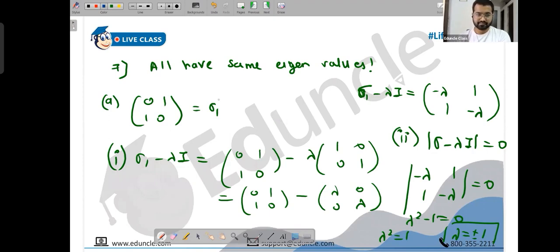Check for the second. It is the same for all. It will be the same for all people. You can check for the second and third later. It will be the same for all. Nice.